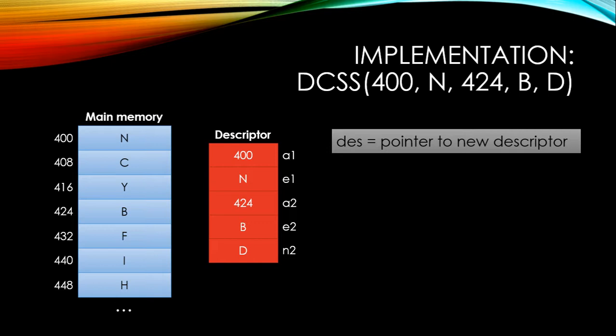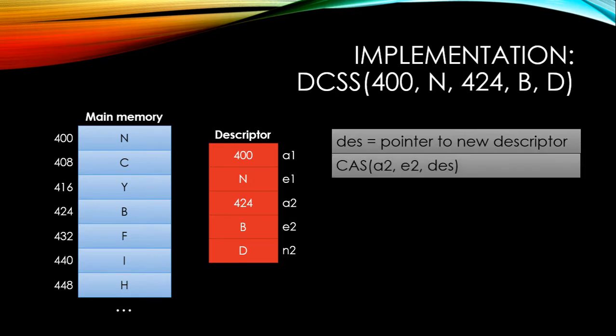How do we implement that lock? Well, basically a descriptor pointer serves as a lock. We lock A2 by trying to do a CAS on A2 from E2, the expected value, to point to this descriptor des. So we're simultaneously locking and checking that A2 contains the expected value. This CAS will only succeed if it does contain the expected value.